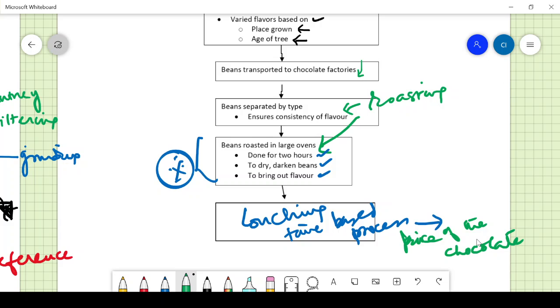What is the other thing mentioned? It is also giving good texture. I think I told you about texture. Texture is the size, shape.